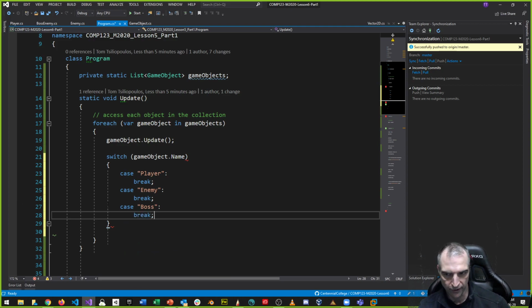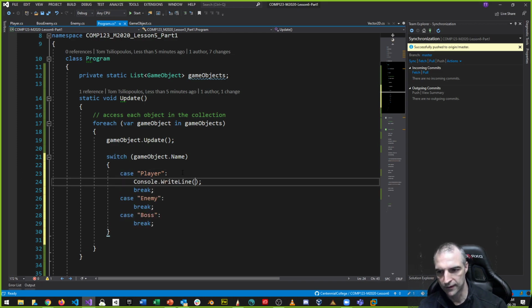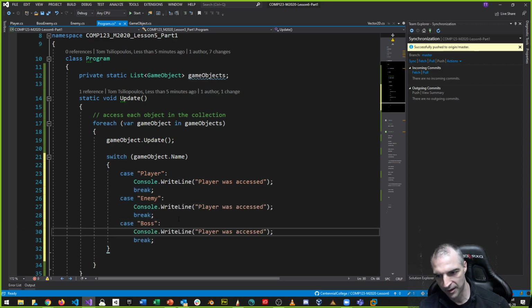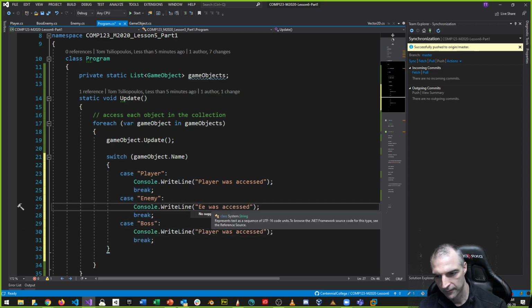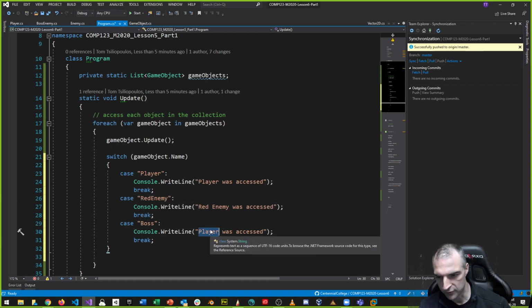Okay, and all these are going to fail, by the way. And we can say that player was accessed, because I'm accessing the player in order for me to update it. I'm making this up here. But I want to do the same thing with my boss and my enemy. So here's my enemy, and we'll say specifically red enemy was accessed. We'll call this red enemy. And this one would be just boss.